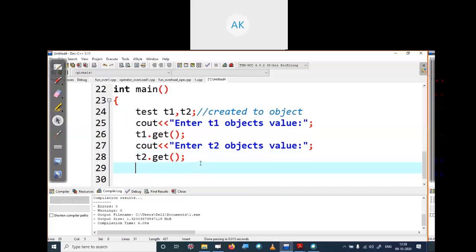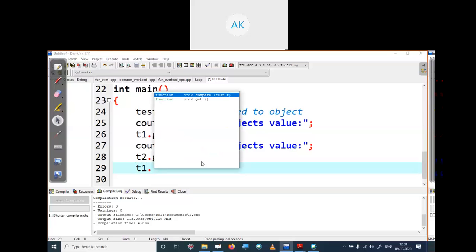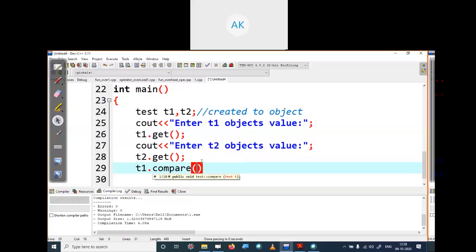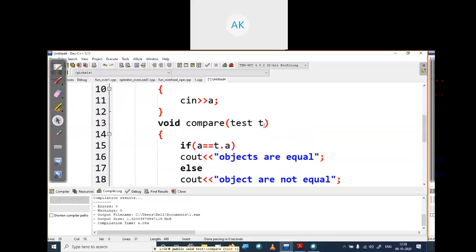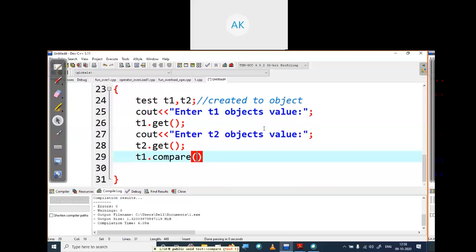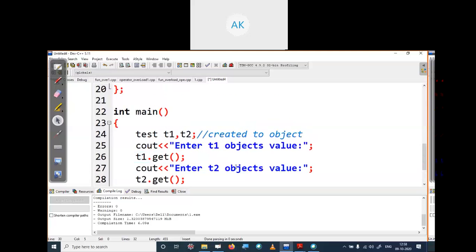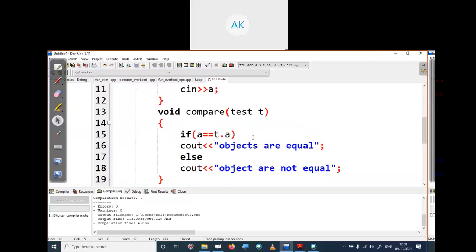We have got the values from the user for t1 and t2. Now we need to compare these two values. T1 is the calling object and the function we call is compare, and what is the parameter it is asking? As you can see, we have passed test, meaning the parameter is of class type. So we are comparing with object t2. Now this code will execute and compare the values.